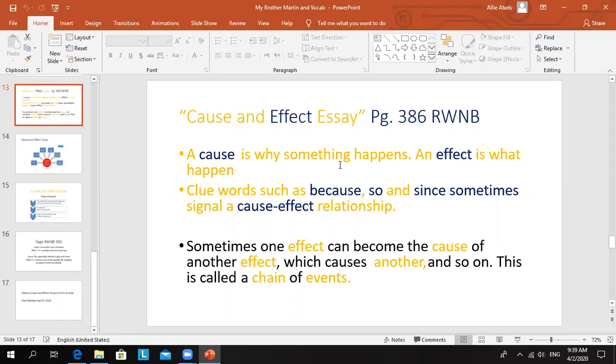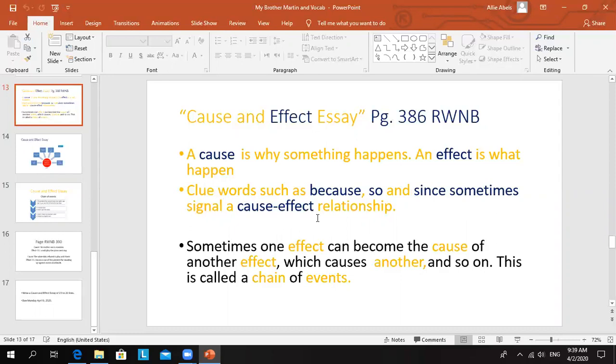Very importantly, guys, a cause is why something happens, and an effect is exactly the thing that happens, that follows the cause. And clue words such as because, so, and since sometimes signal a cause and effect relationship.